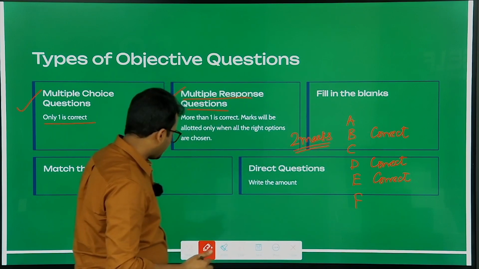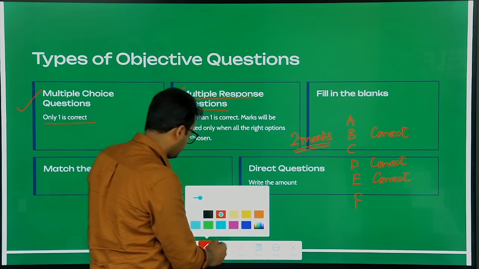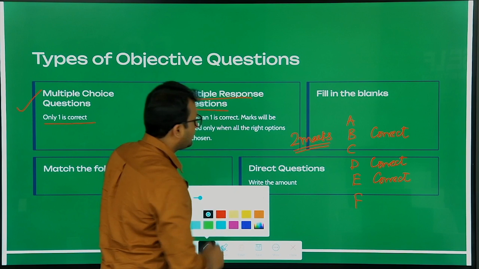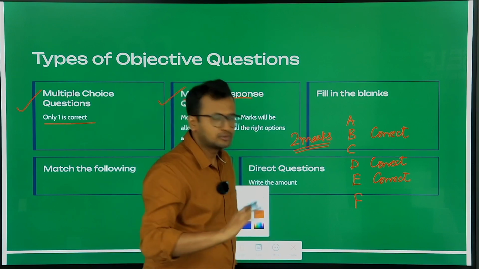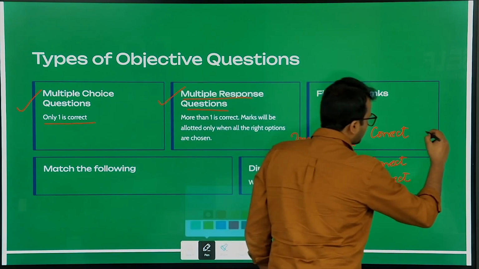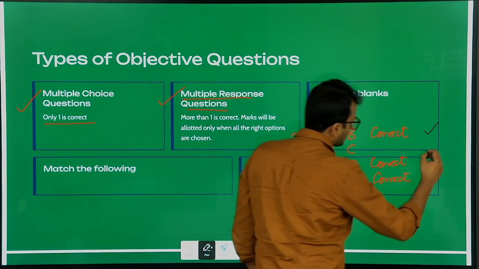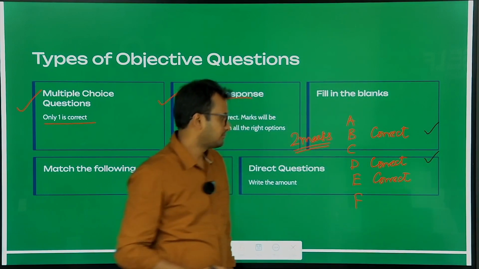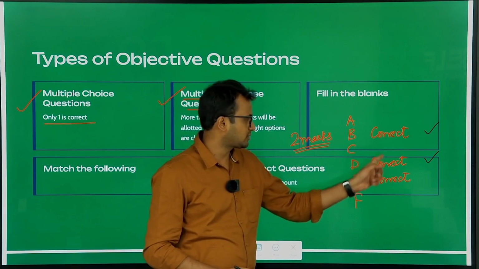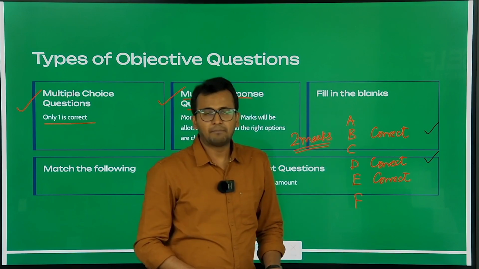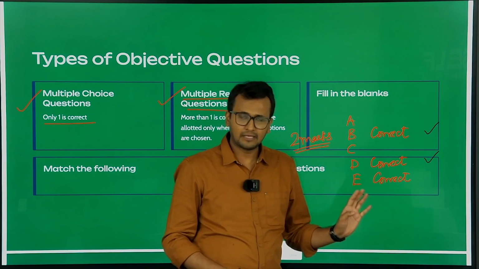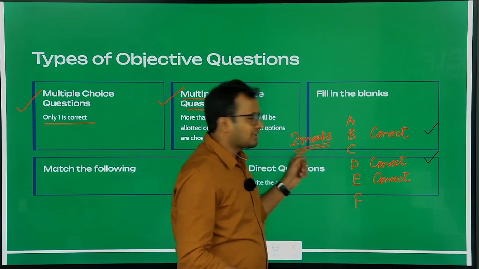Now let us suppose you choose option B and option D as the correct options, but according to you, E was not correct, so you did not choose E. This is a 2-marker question.